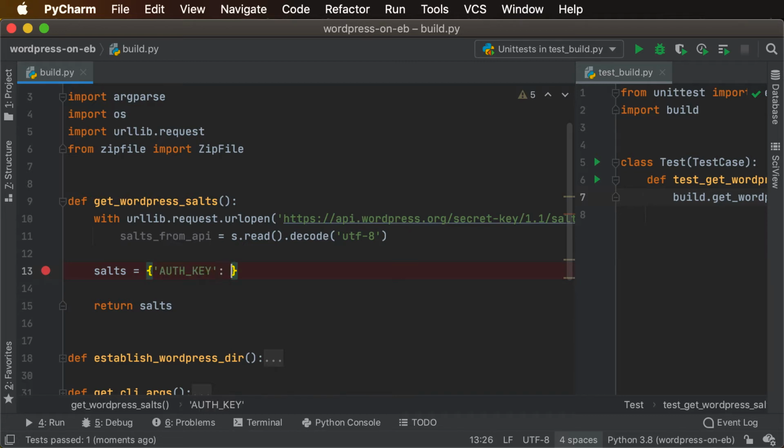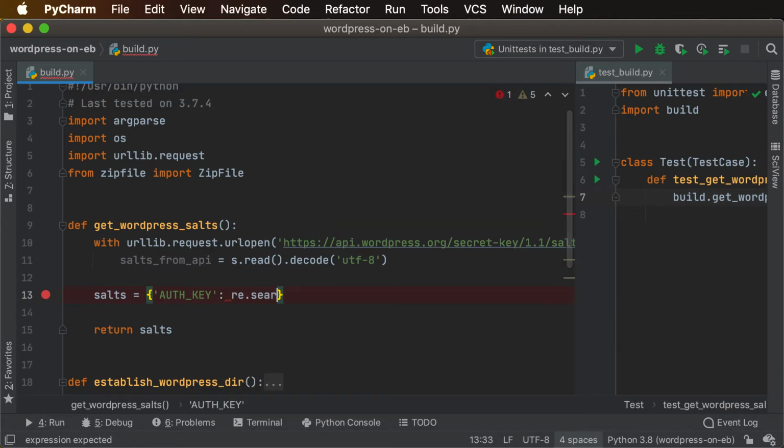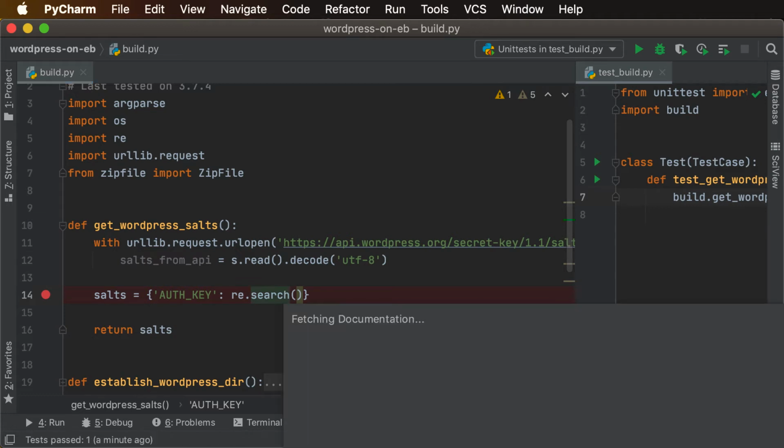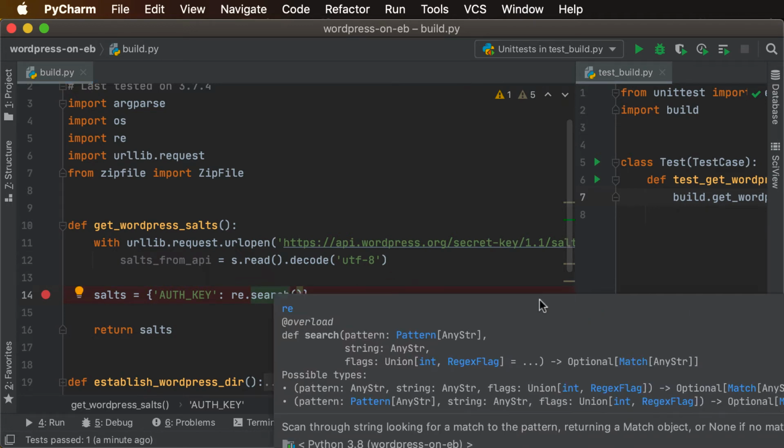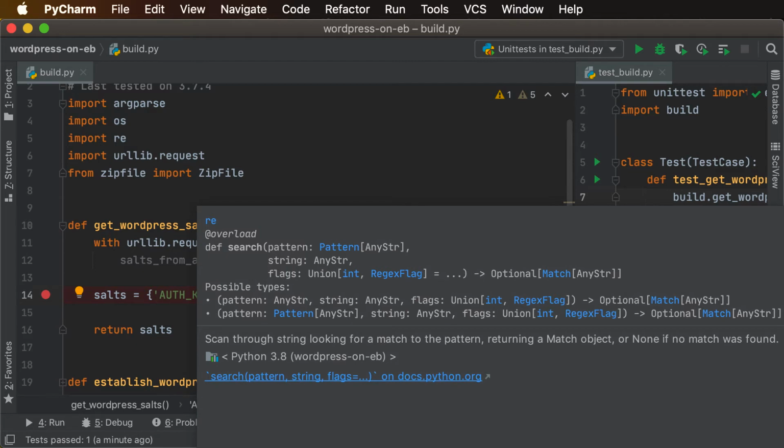My auth key is going to use a regular expression for this. And so just to be able to check my work, what we'll do here, go ahead and import re. All right. So what do we got here?